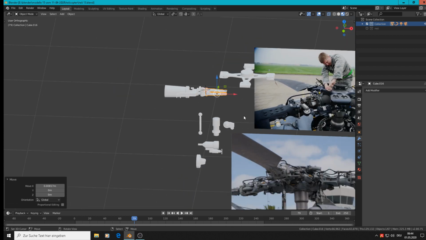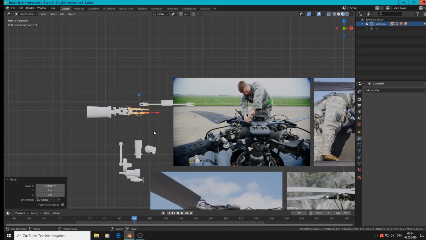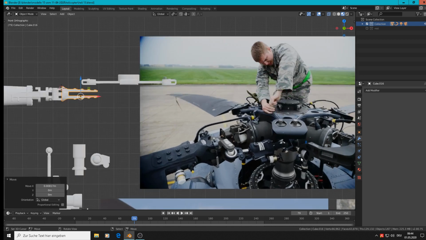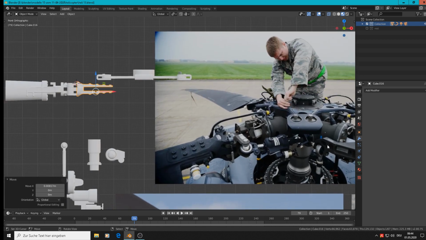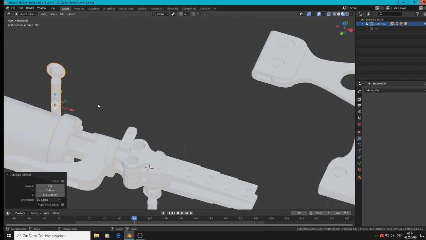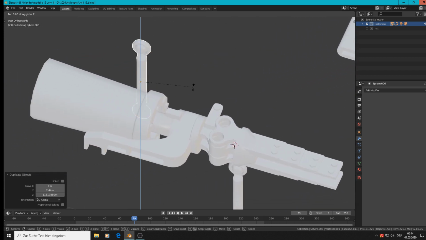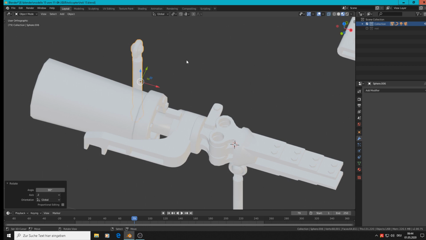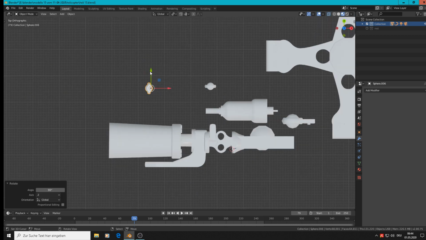File, save. But now it starts first. So that here is our claw. We have it there, and there must come this guy on there. So we plug it there. We take a copy, Shift D, and it must be rotated. So rotate Z 90 degrees and top view, place it into the claw, like there.